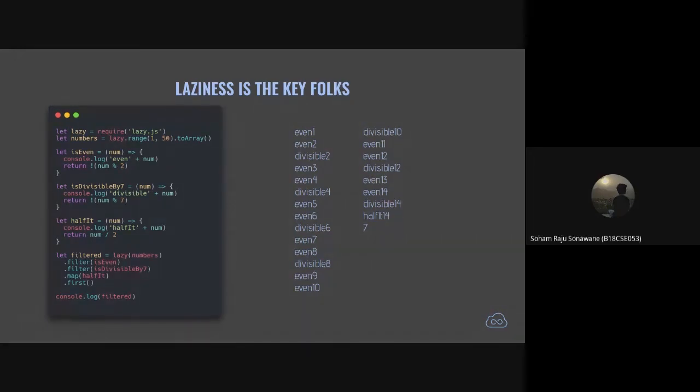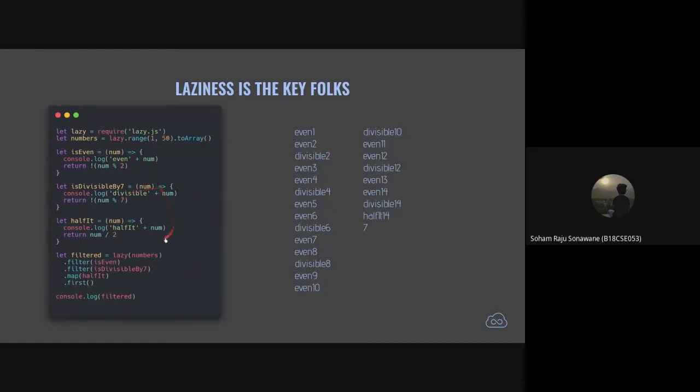Why didn't it print even for all? Well, basically what it does is it checks this condition, and whenever this condition is satisfied, it goes into the next method, rather than checking for all of the numbers if they are even, and then going to the next method and checking which of those that are even are divisible by 7.